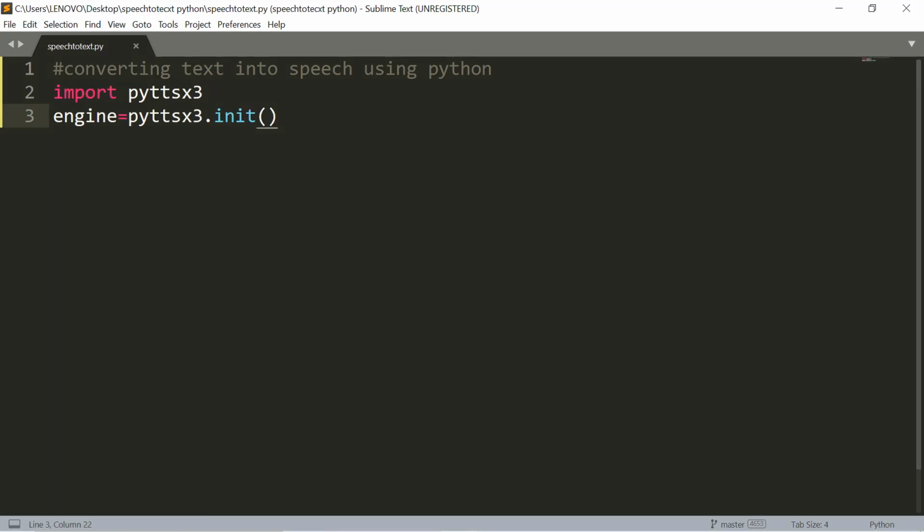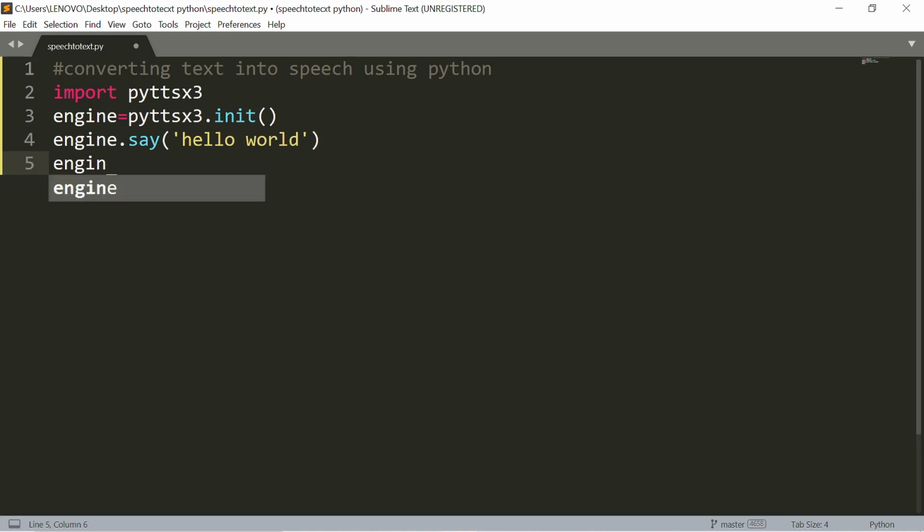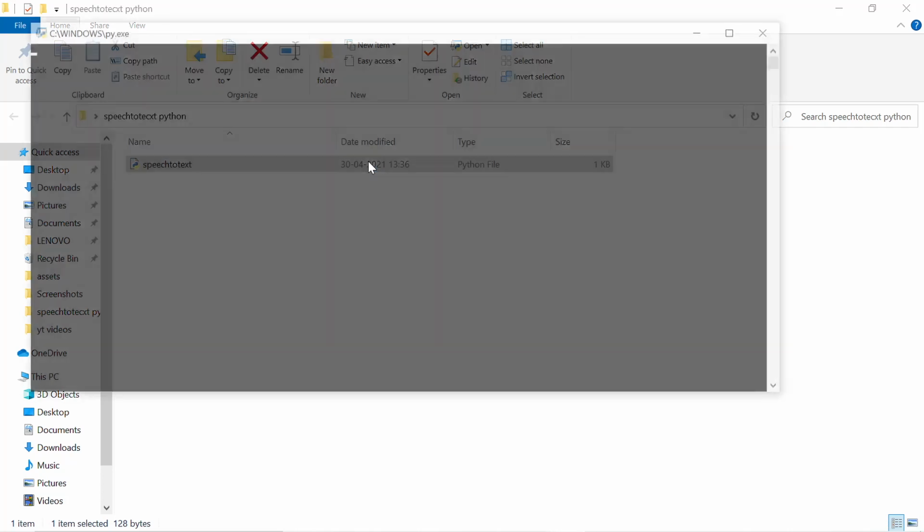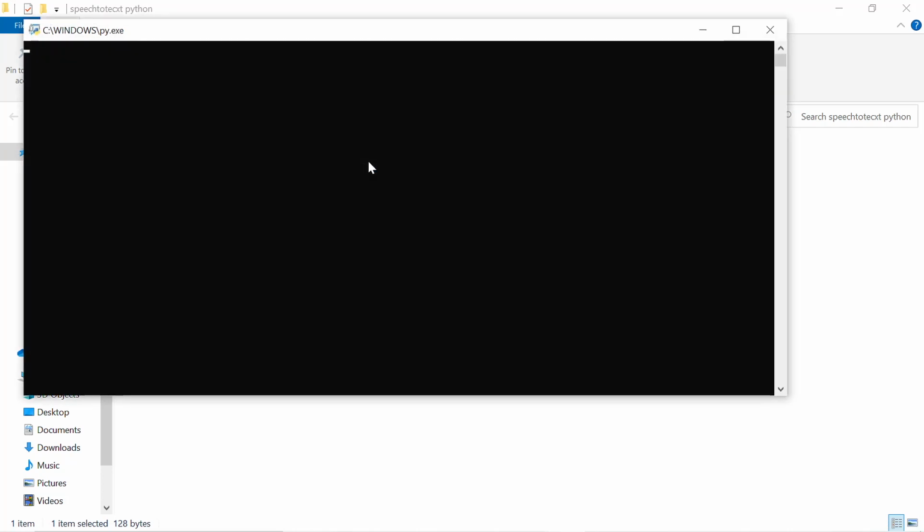Now, type the name of the variable in which you had initialized the function and call the say function and pass the text which you want to convert into speech. In my case, I had initialized the library in a variable named engine, so type engine.say and pass the text. Then, call the runAndWait function and go to your project folder and run the program. Hello world. That's it, very simple.